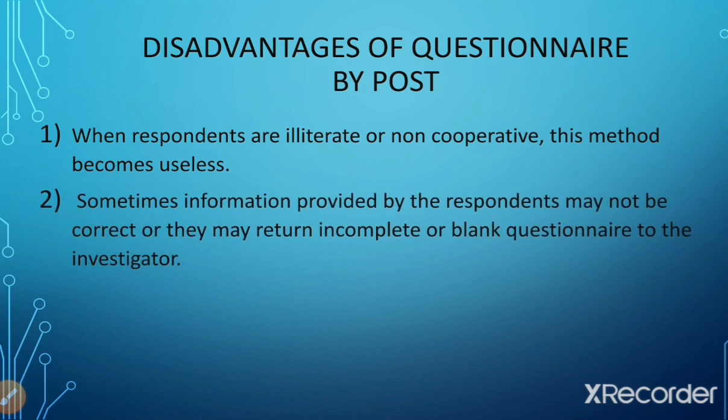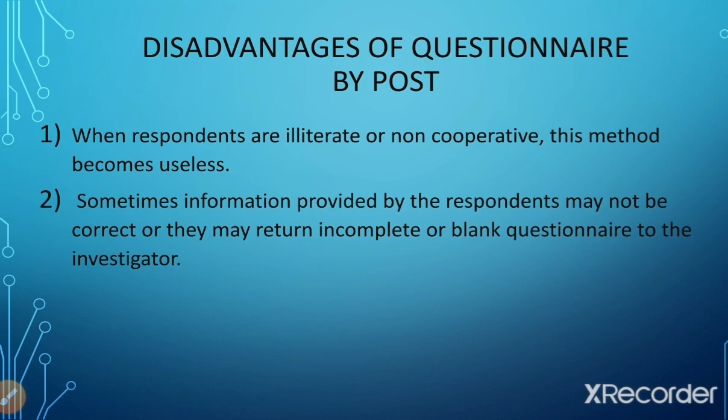The next disadvantage is sometimes information provided by the respondents may not be correct, or they may return incomplete or blank questionnaire to the investigator. It means whatever answers the respondents have written to the questions in the questionnaire, sometimes they may not be correct also. They might not give the true information. Suppose there are 20 questions in the questionnaire, out of that they are giving answers of only 15 questions.